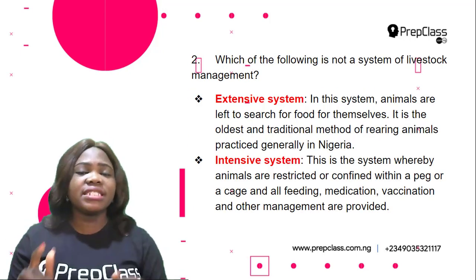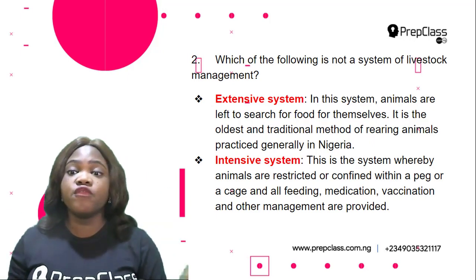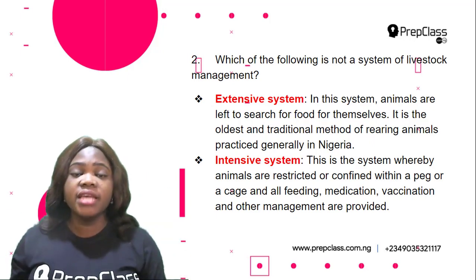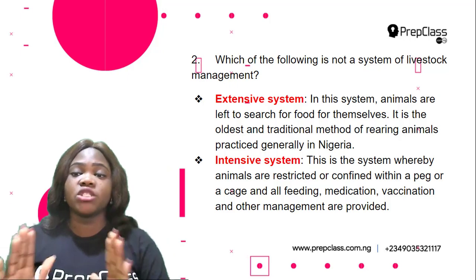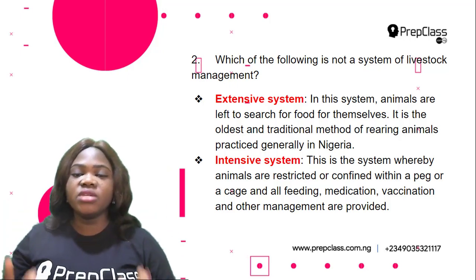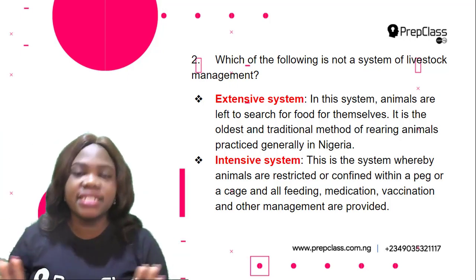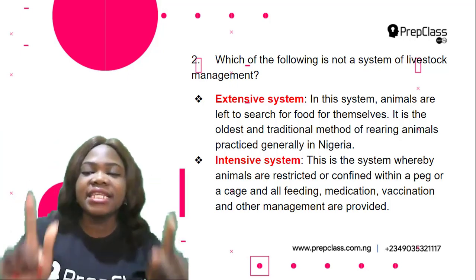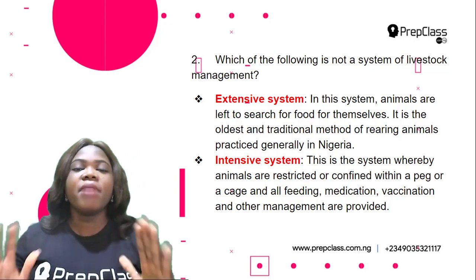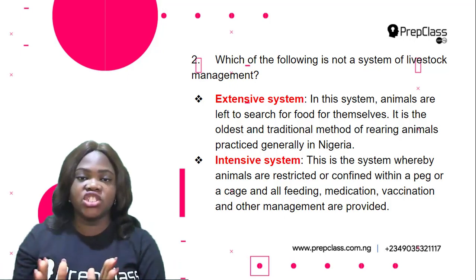So the first one is extensive system. In this system, animals are left to search for food for themselves. This is the oldest and traditional method of rearing animals practiced generally in Nigeria. But in intensive system, animals are restricted or confined within a pen or a cage.